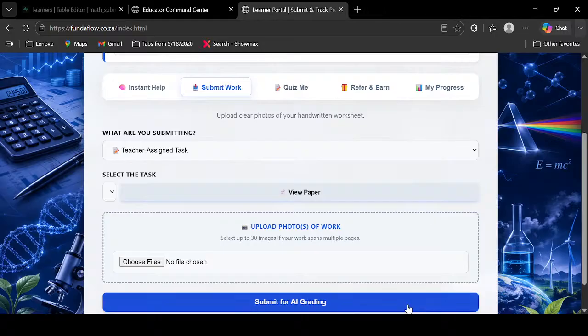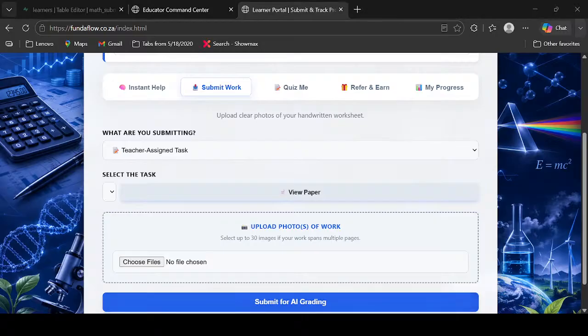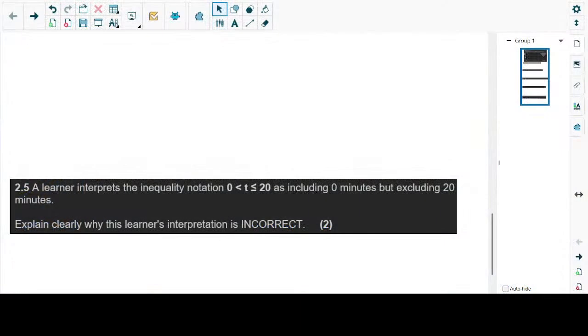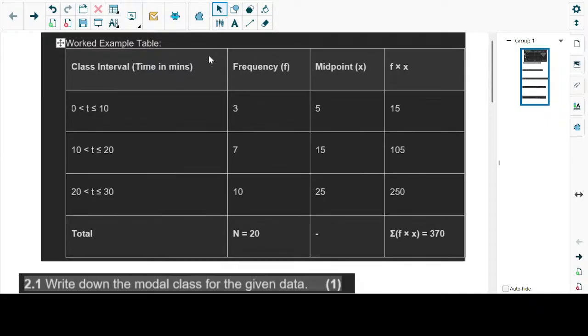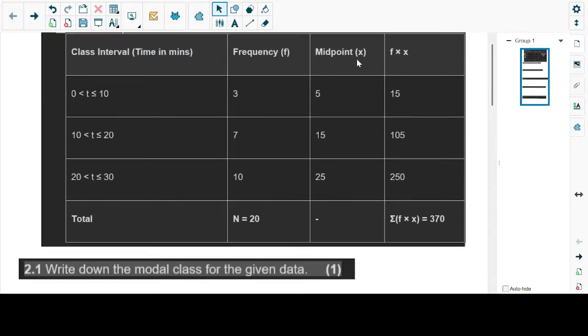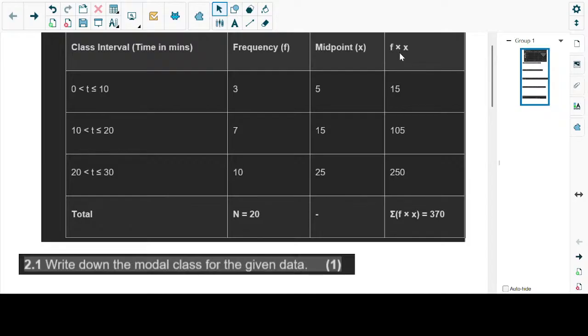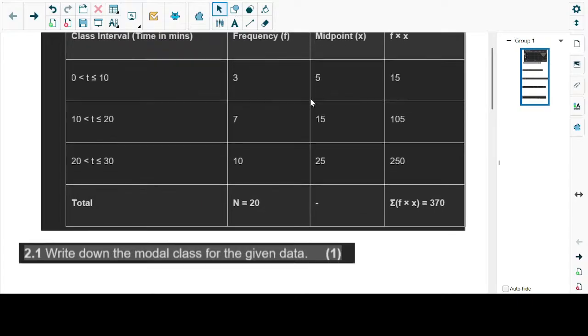Okay, so let's go to our question. So the first question, we have a table. A worked example table, which has a class interval. Londis says he still can log in. Okay. So can you see the task, the new task that I just sent? Yeah, I think he still can. Okay. Class interval, time in minutes, frequency it's F, midpoint it's X, and then there's F times X. What's this called? Frequency times the midpoint. Okay.